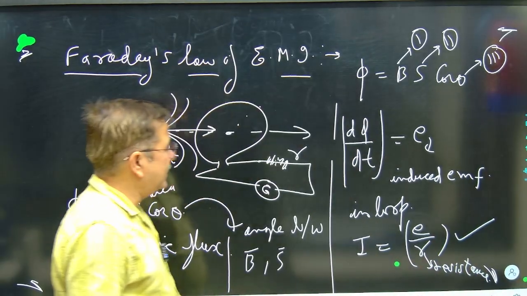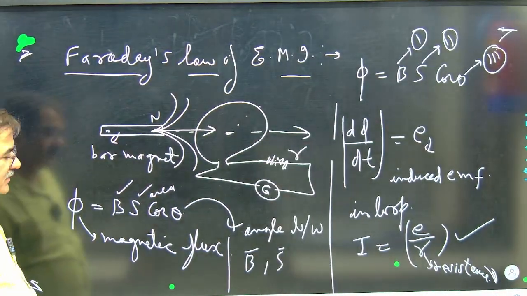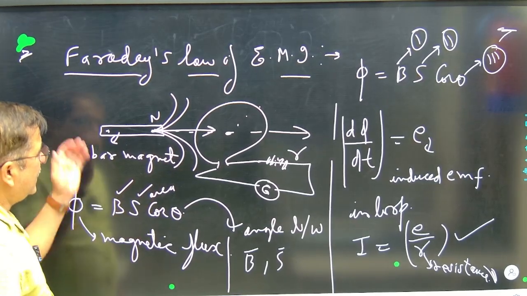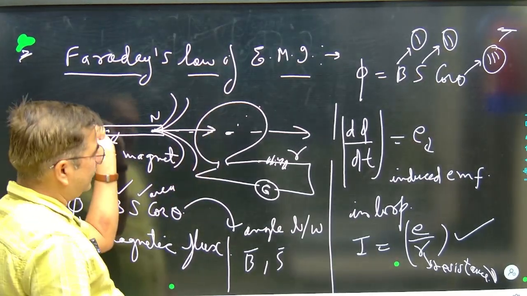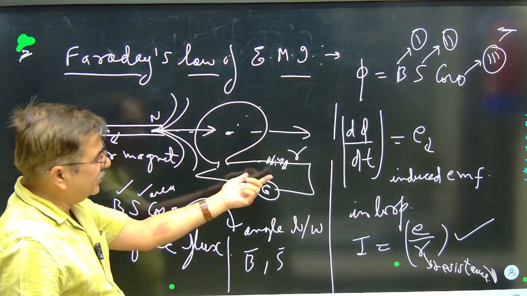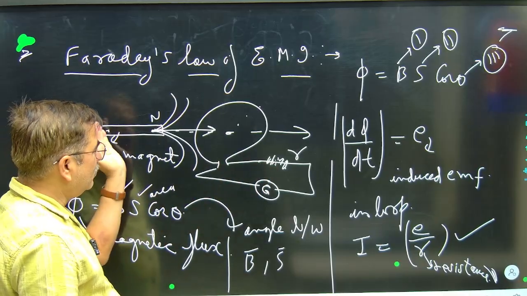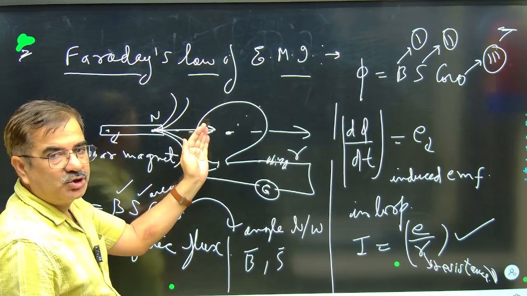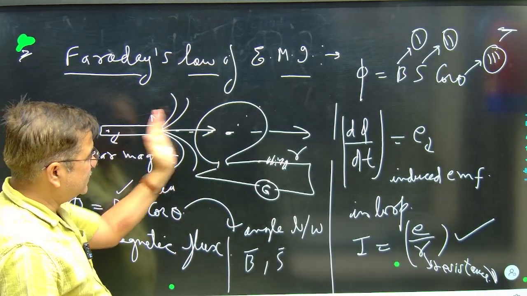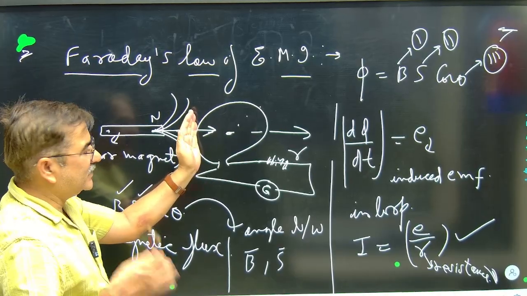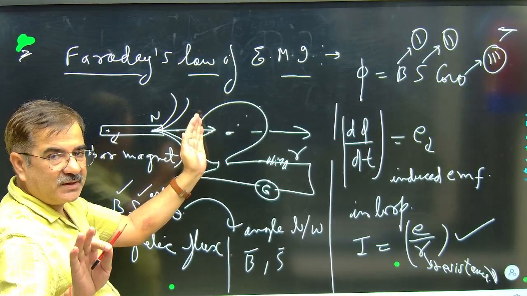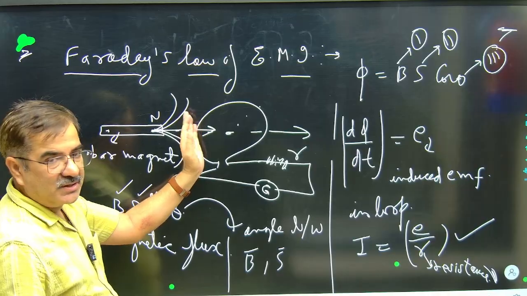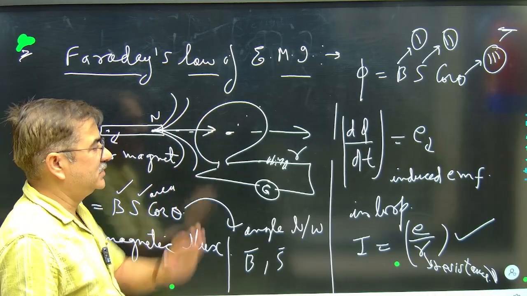Correct. The EMF upon resistance, this is the current induced in the circuit. So this process we'll see. The faster the change, if the magnet is moved faster, the more is the induced EMF and current in the circuit. If it is going slow, less is the induced EMF and current in the circuit. If it is just put at rest, even though flux is changed, flux is constant. Flux being constant doesn't create EMF. It has to be changed.